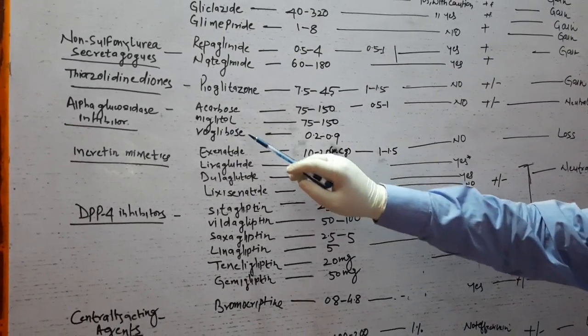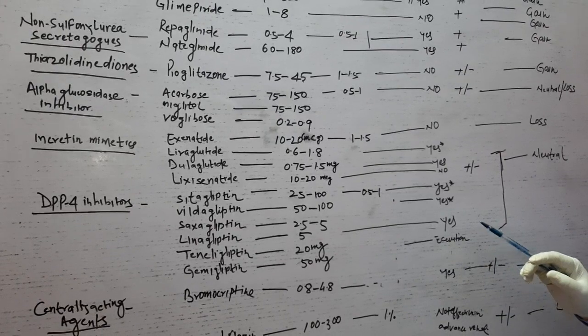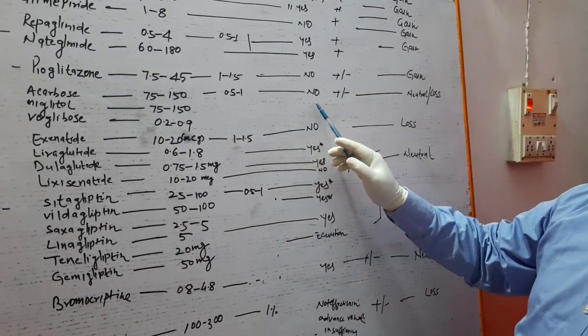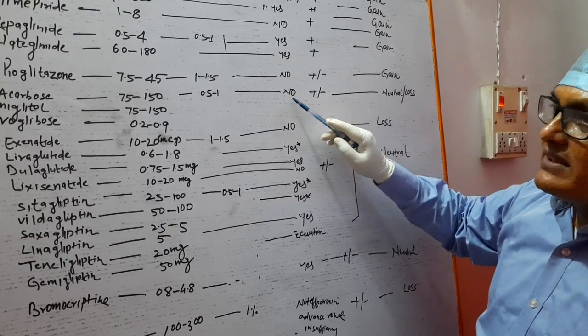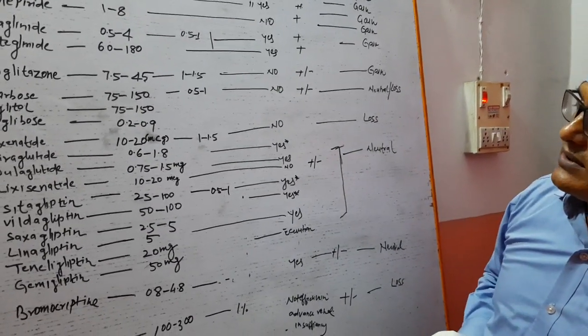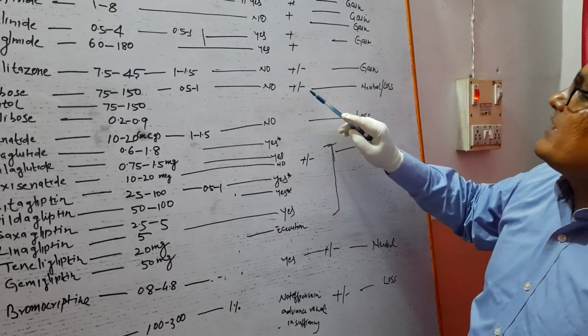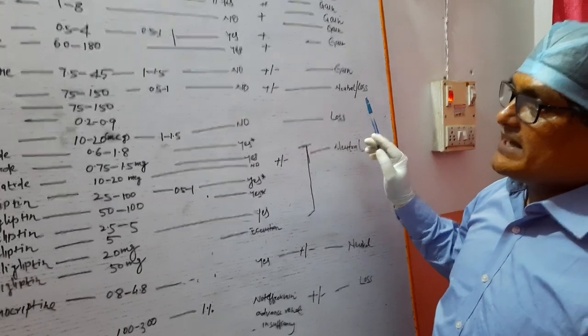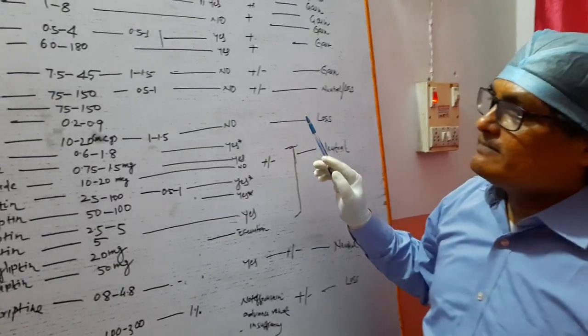Similarly, for alpha glucosidase inhibitors, we have seen that they inhibit the conversion of disaccharides to monosaccharides, and the use in renal insufficiency is not very clear, hypoglycemia is plus and minus, and the effect on weight is neutral.